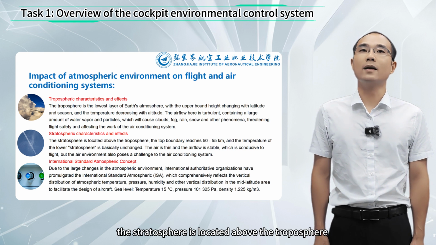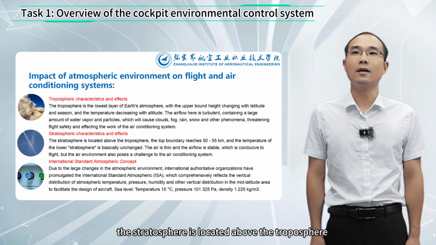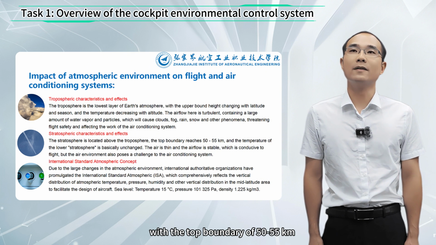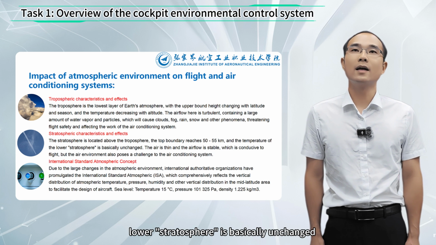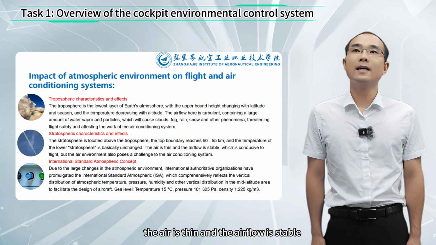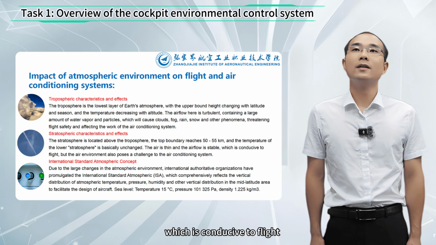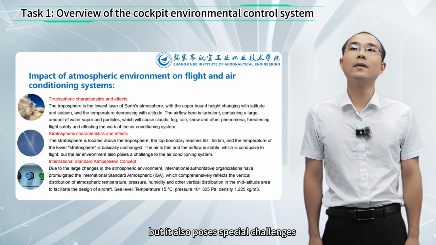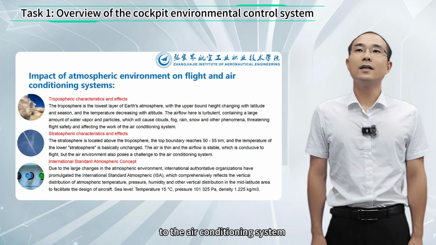The stratosphere is located above the troposphere, with a top boundary of 50 to 55 kilometers, and the temperature of the lower stratosphere is basically unchanged. The air is thin, and the airflow is stable, which is conducive to flight, but it also poses special challenges to the air conditioning system.